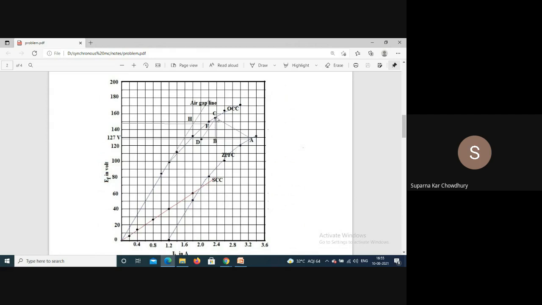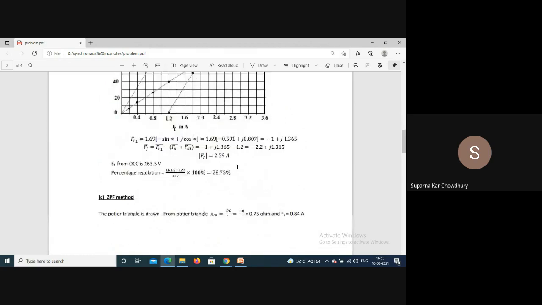So from here, measure BC. So BC divided by IA will give XAL. So BA is the armature reaction MMF FA. So from the figure, what we got is that XAL is equal to 0.75 ohm and FA is 0.84 ampere.